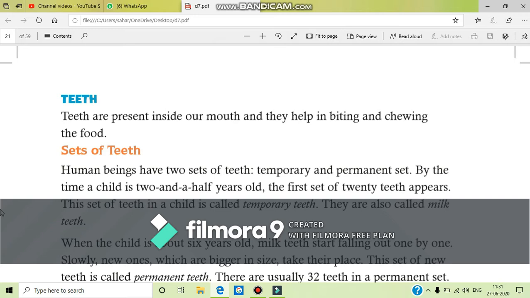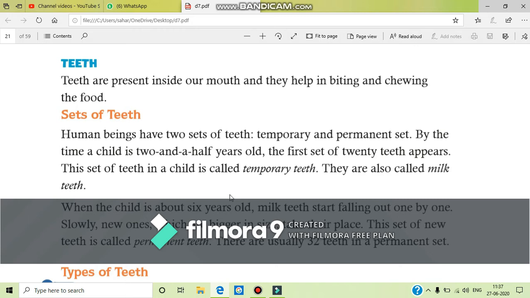Other functions are like teeth give our face a proper shape. For example, when a person grows old, his teeth fall out and his face suddenly changes. So teeth give a shape to our face also. And teeth also help us to speak clearly, because if we don't have teeth, we cannot speak clearly.